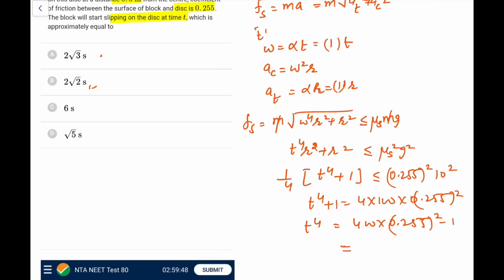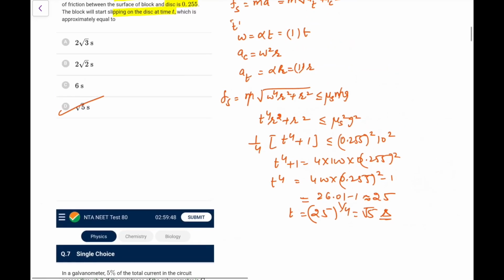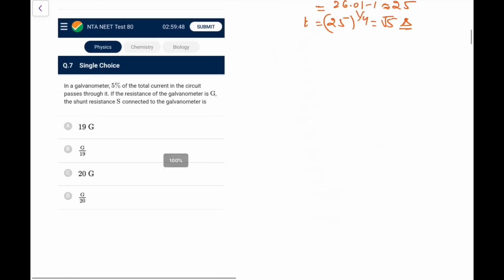So this comes out as 0.065025, and if I multiply it by 400, it is 26.01, and this minus 1, this is approximately 25, so t you will have 25 to the power 1 by 4, so it would be root 5, that is the closest one you will get, though calculation is not that easy, so again it would be quite tough for you to solve. So it would be root 5 seconds in this particular case.